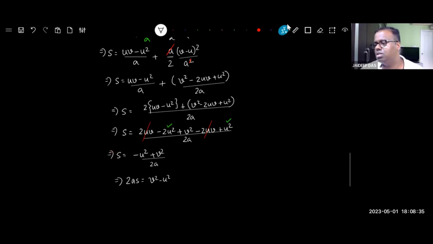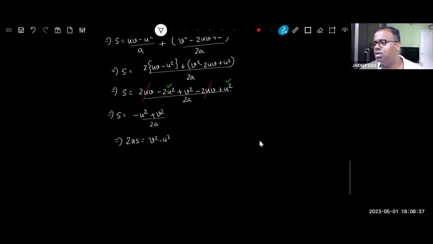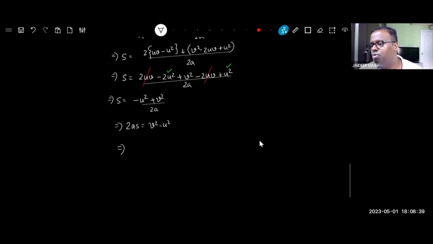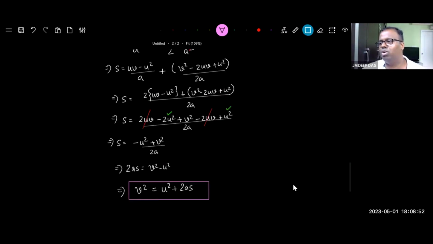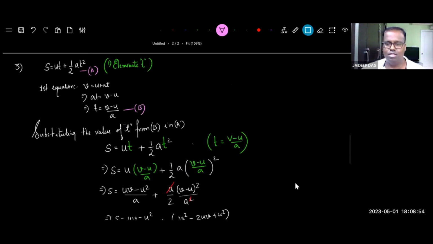It doesn't make any difference. And this gives you your third equation of motion, which is v square is equal to u square plus 2as. In this equation, we have abolished t. And this is actually the toughest derivation at your level out of the 3. We'll do it once again. Don't worry, there is no tension. First we see it once, after that we will do it.